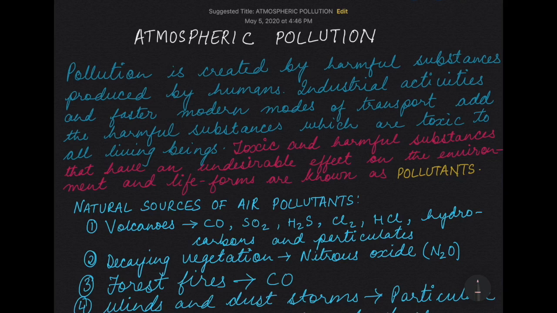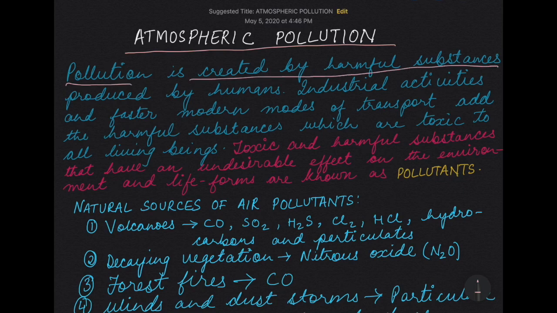So to continue with chemistry, today I'm going to start a new chapter, that is atmospheric pollution. Now, as we all know, pollution is created by harmful substances produced by humans. Right now, you know that the rate of pollution has gone down. Why? Because all humans which created the harmful substances for pollution are all locked down. But let's pray that this time passes very soon and we get back to our normal lives. And then, of course, after that, we need to protect our environment.